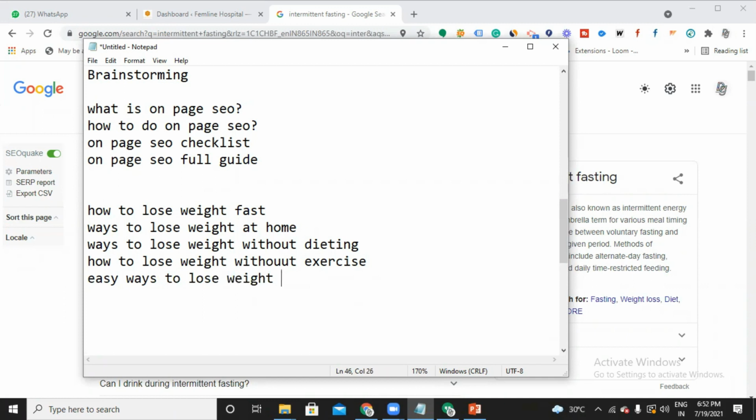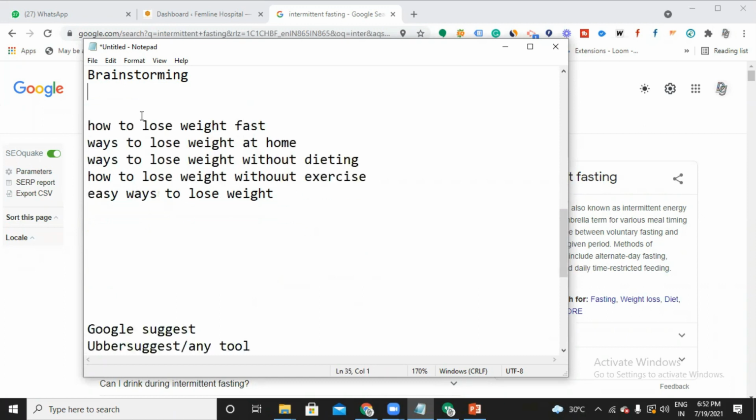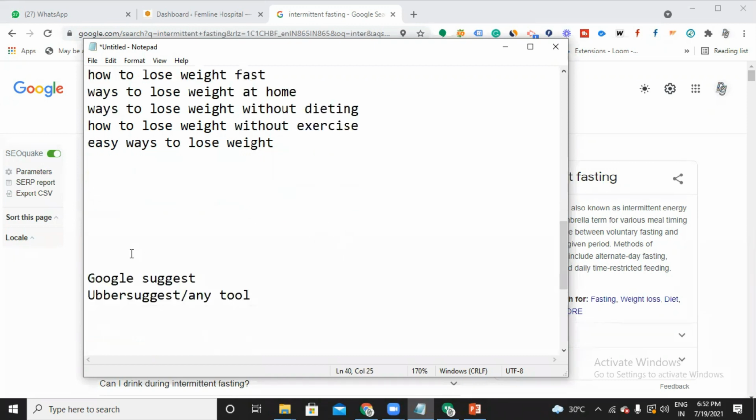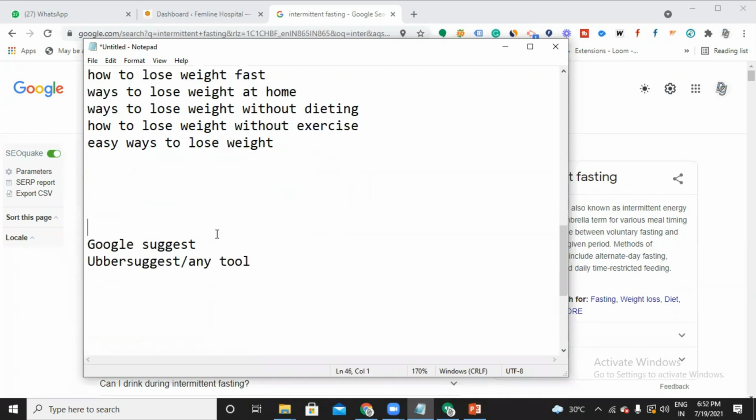That's great. So now, assume that I'm going to write a topic on how to lose weight. That would be very familiar for everyone. So I'll go and write a topic on that. All these keywords I have listed out for my blog, so that whenever someone searches for these keywords, I would like to show my website on top, right? So these are the keywords I just listed. The next thing is Google Suggest.